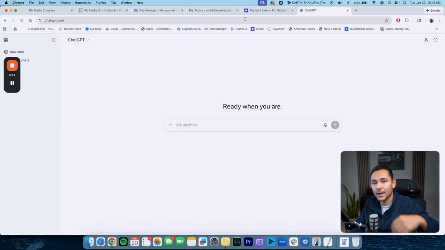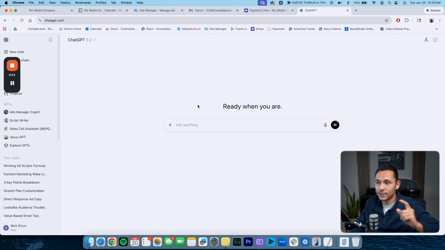ChatGPT. Now you may or may not have heard of this website before, but what we're going to do is actually use something custom that we've developed and trained over time to automate this whole process. So it's very quick and very efficient. If I go over to the left-hand side here, I'm going to see something called a script writer.